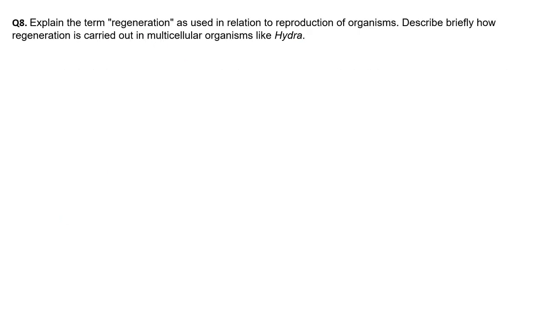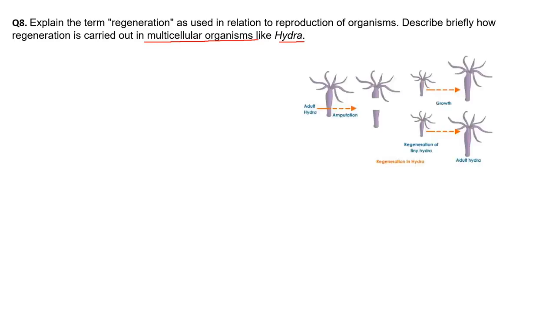Explain the term regeneration as used in relation to reproduction of organisms. Describe briefly how regeneration is carried out in a multicellular organism like Hydra. We know that regeneration is carried out in Hydra as well as in Planaria.